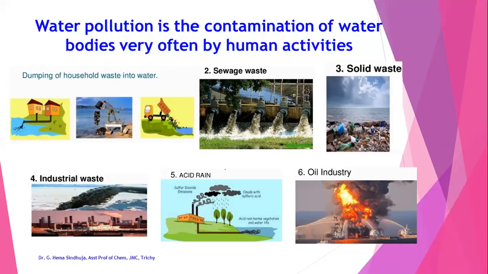The industries release many toxic gases and chemicals into the water so that the water properties get changed and destroyed. Acid rain is also one of the causes of water pollution. The oil industry, such as petroleum industries, spills oil into the water and so it gets polluted.